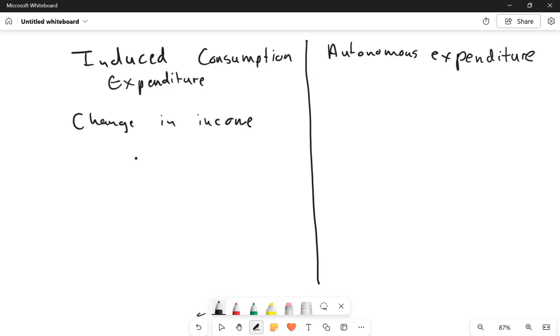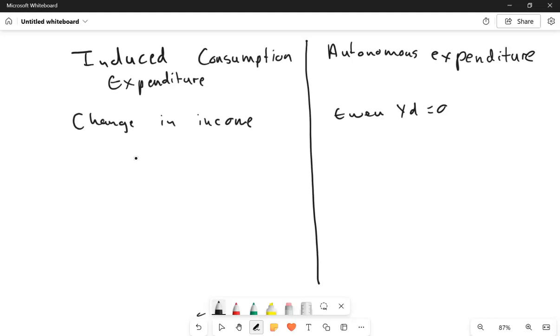But when I jump over to autonomous expenditure, this is where people are consuming even when my YD is zero, even when there's no income. My YD is zero, but people are still consuming. So simply put, induced consumption expenditure is dependent on income.